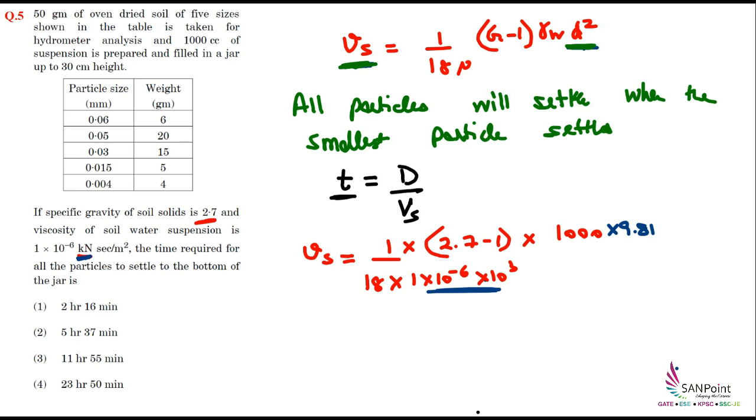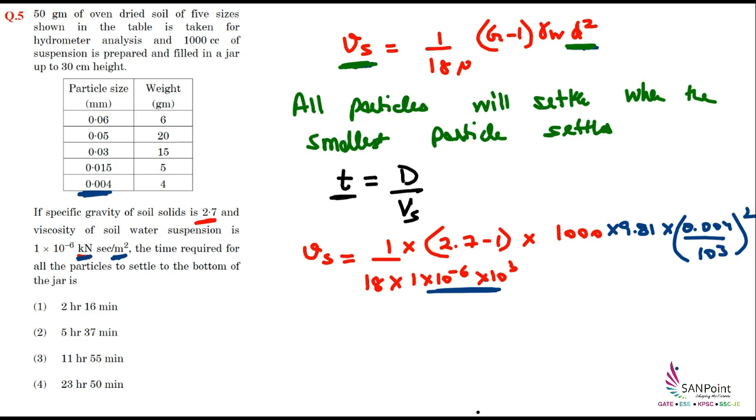Then what is the diameter of the smallest particle? This is the smallest particle, and its diameter is 0.004 divided by 10 raised to power 3. Why am I dividing? To convert it into meter, because in the denominator we have the meter term. So the square of this has to be considered.